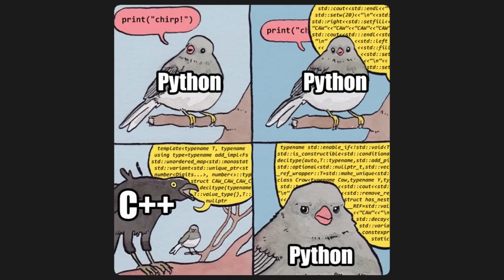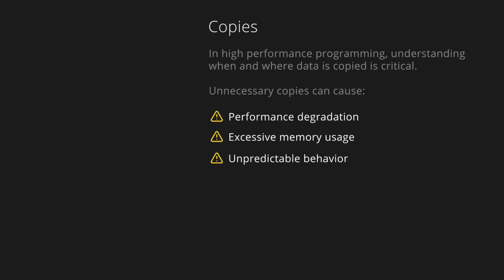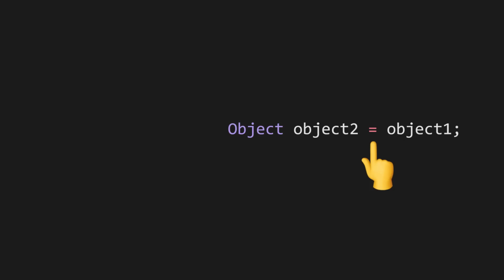The most ironic thing about C++ is that despite being incredibly verbose, a lot of very important things are completely invisible in the language. Copying is one example of this. In high-performance programming, understanding when and where data is copied is critical. Unnecessary copies can cause performance degradation, excessive memory usage, and unpredictable behavior. However, in C++, copies are often invisible, and determining when they occur requires deep knowledge of the language. An innocent-looking equal sign could be copying over 100 megabytes of memory, or triggering a database query, and function calls can trigger multiple hidden copies as values move through parameters and return values.